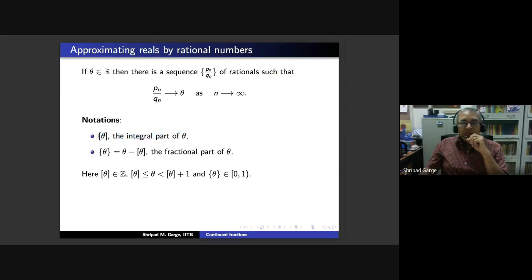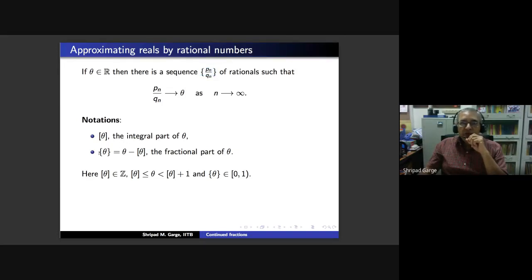Okay, so I hope this notation is clear to everyone, that whenever you take any real theta, then the square bracket theta is the integral part of theta. And of course, this is a crude approximation to theta. For instance, if your theta is 12.345, then the integral part will be 12. So this is an integer which is close to your theta, and therefore you also get a rational number which is now at a distance less than theta.